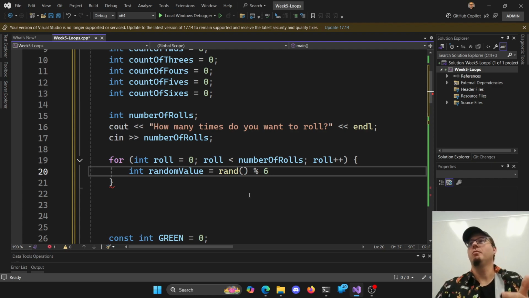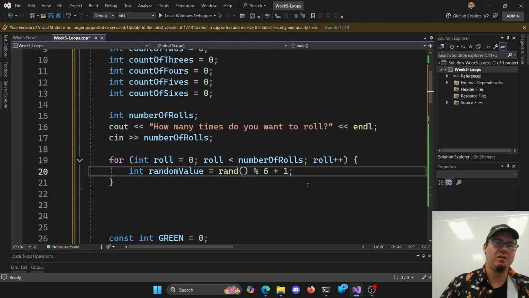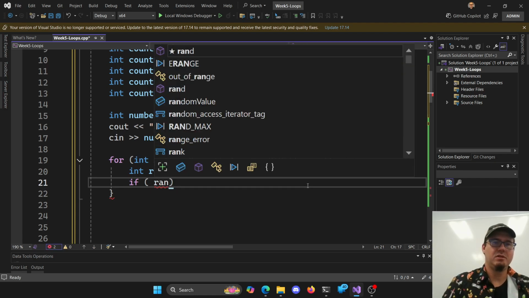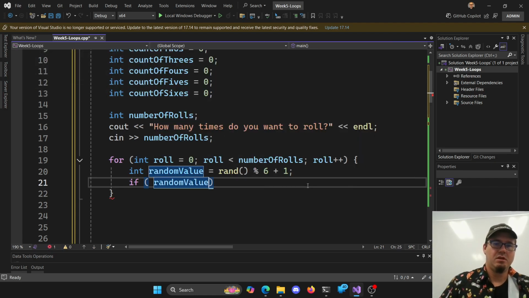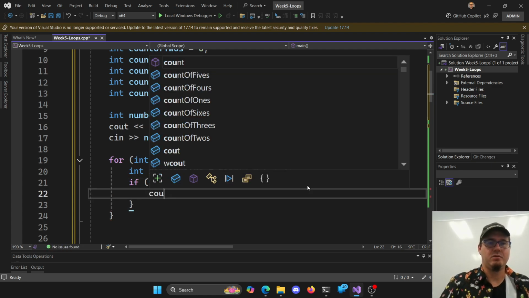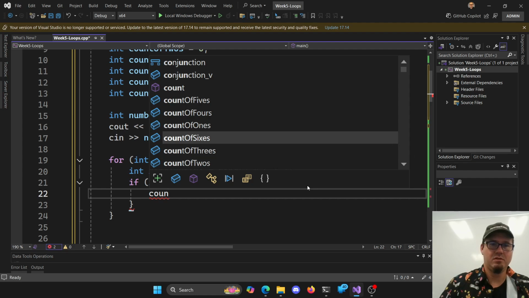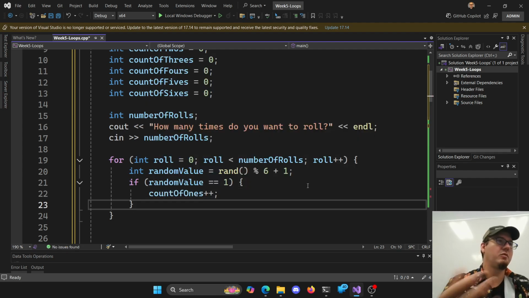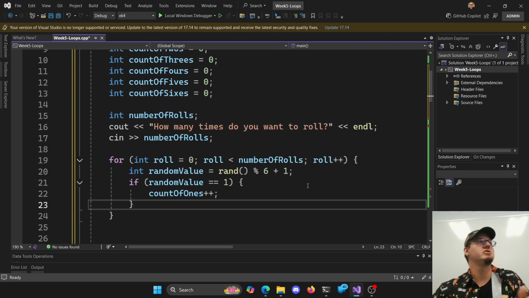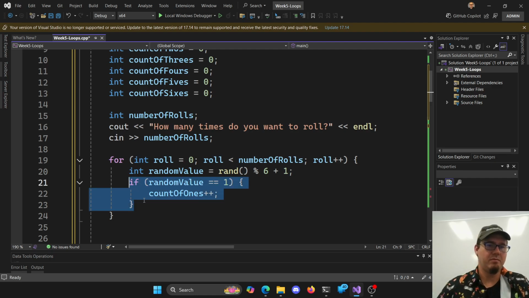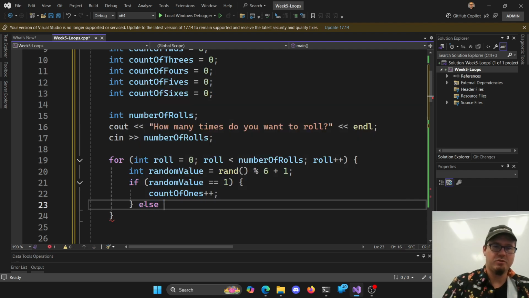And then I can add 1 to it to get 1 to 6, right? Plus 1. And then, hey, if my random value is equal to 1, then I'll take my count of 1s plus plus. And this is where it gets really tedious. Once we get to the arrays bit, I can show you a shortcut so you don't feel bad about yourself having to copy paste a bunch of code here.